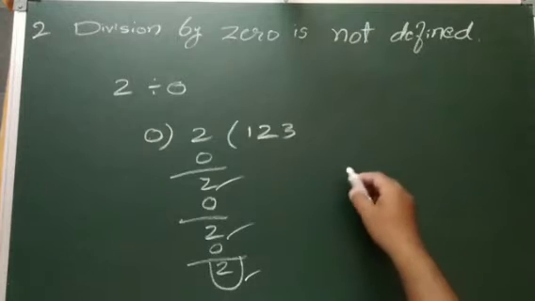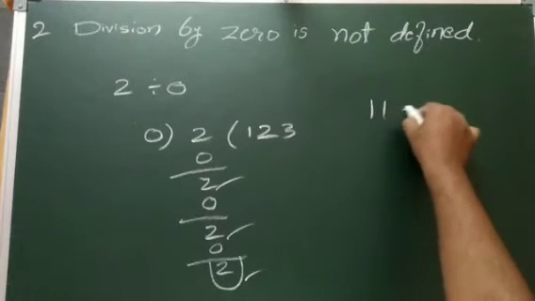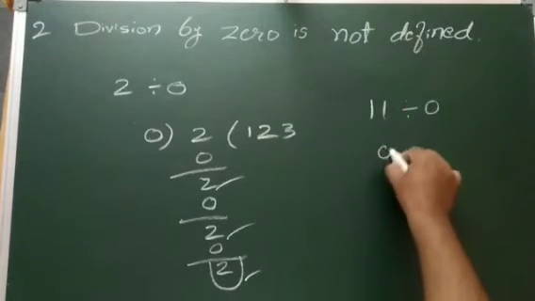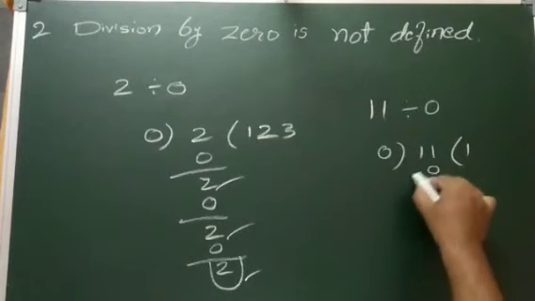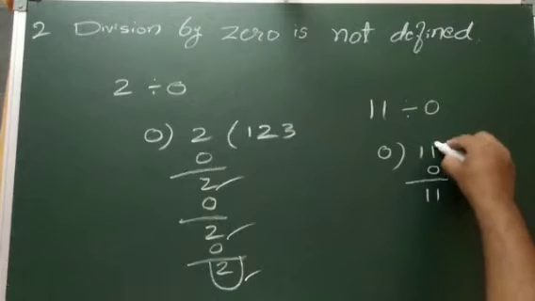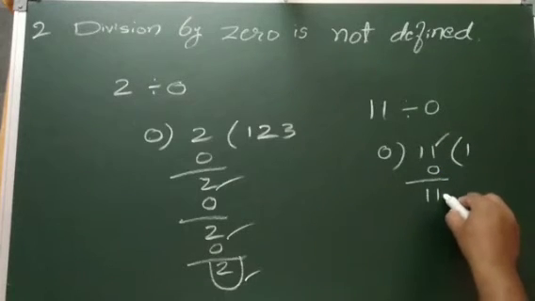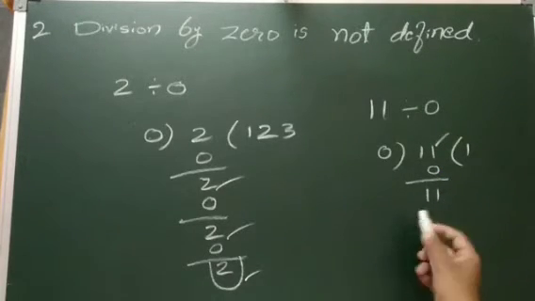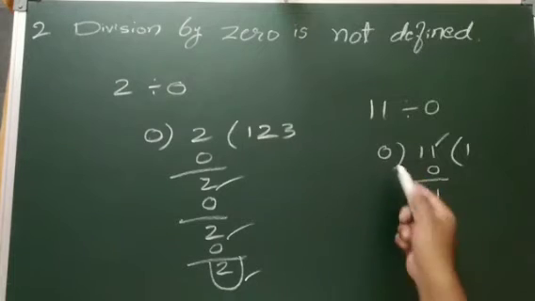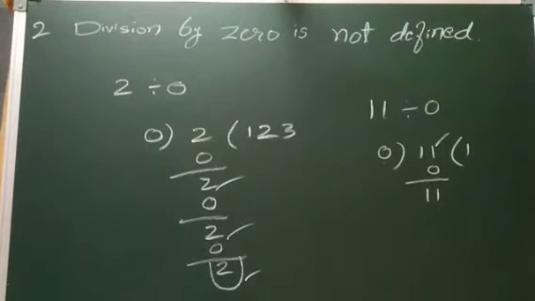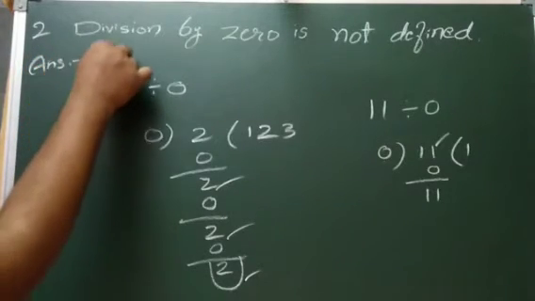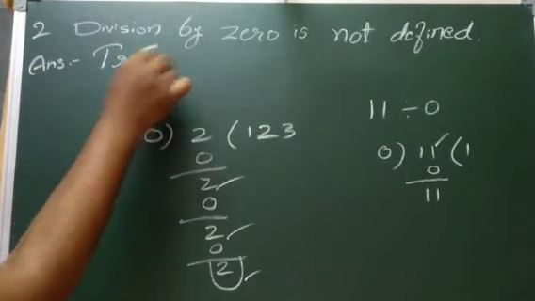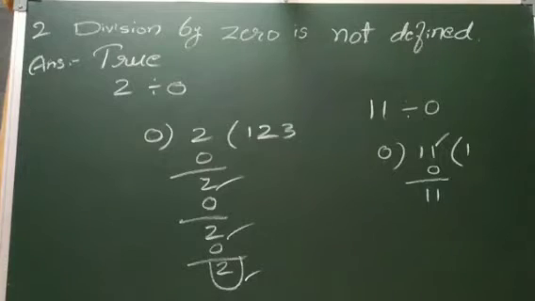Not only for 2, whatever number you take, suppose 11 divided by 0, you will get the same answer. 0 1s are 0, I am getting the same. What is the dividend? That only we are getting here. So it is meaningless. Means division by 0 is not defined. So the answer is true.